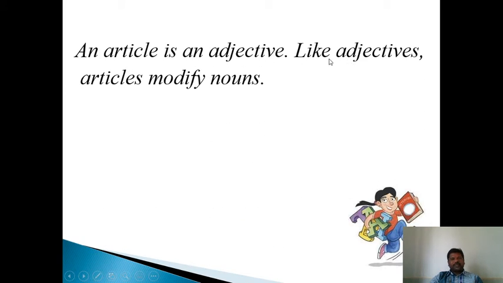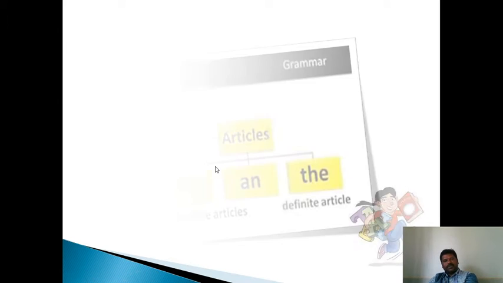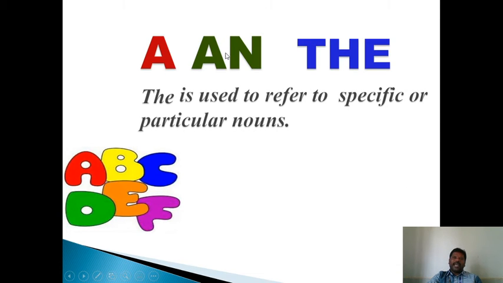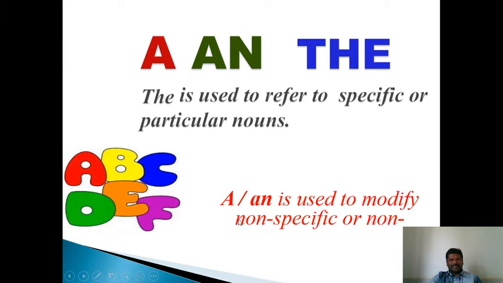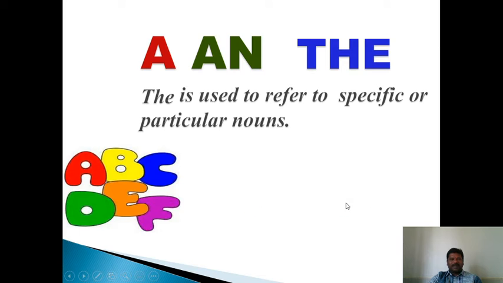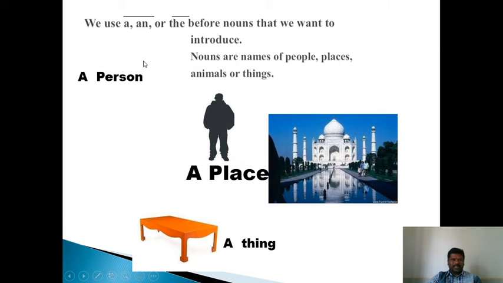An article is an adjective. Like adjectives, articles modify nouns. Already I told you that articles are demonstrative adjectives. A and an are called indefinite articles. The is called the definite article. The is used to refer to specific, particular nouns. A and an are used to modify non-specific or non-particular nouns. I just told you that.